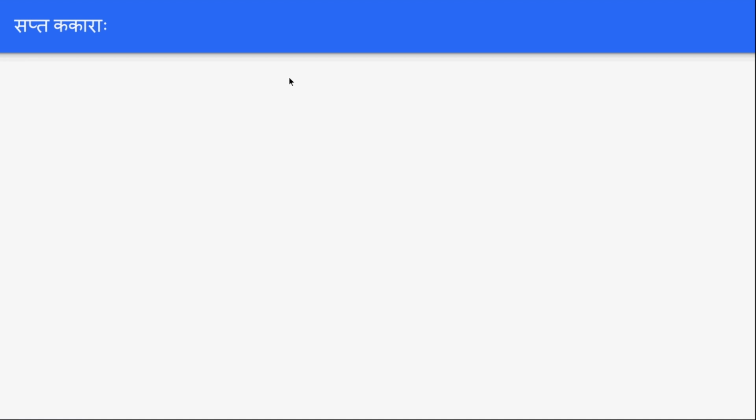Agrimavishayah saptakakarah iti. So we have seen a lot of smaller question words, like recently kimartham, katham, kutah, kutra, kim. So we have seen a lot of such questions. They are actually a total of 7 questions. That is why we call them saptakakarah. You can make any remaining question using these 7 question words. We will see those one by one.